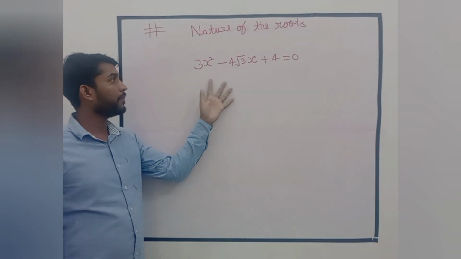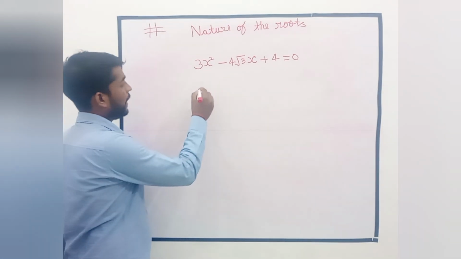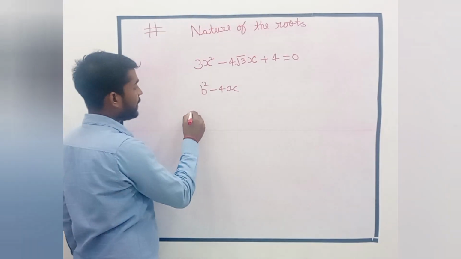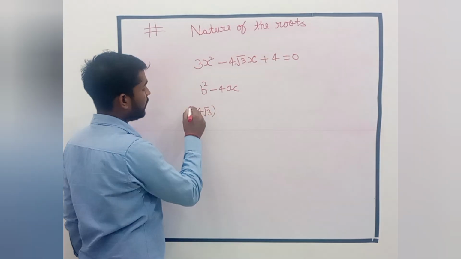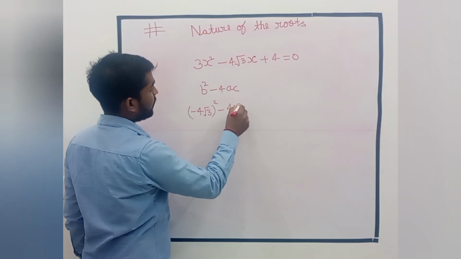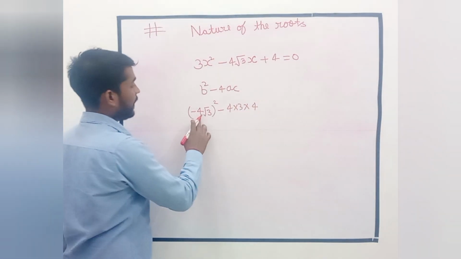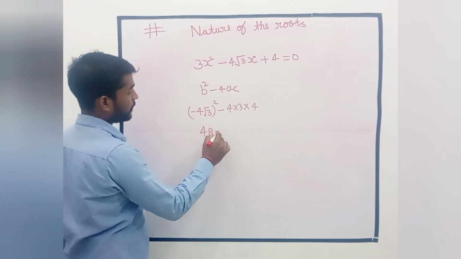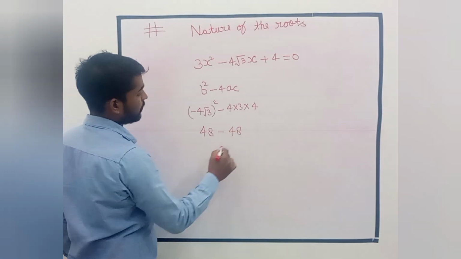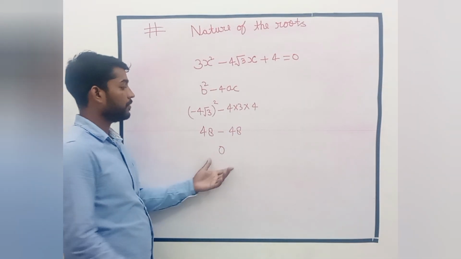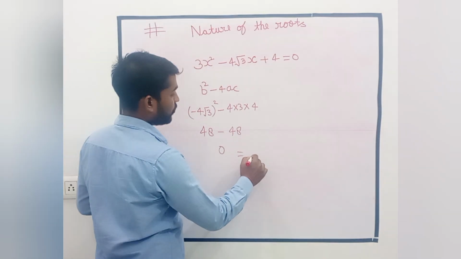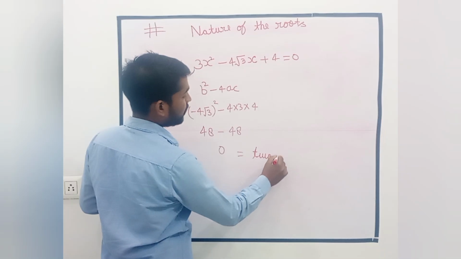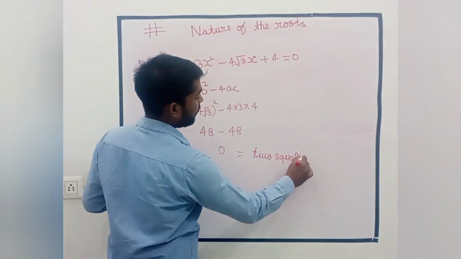Check the roots of this equation. First we will calculate b square minus 4ac. B square is minus 4 root 3 whole square, and then minus 4 into 3 into 4, that is 16 threes are 48, and this is 0, so the discriminant is 0. Then we can say the roots are equal, and this equation has two equal roots.